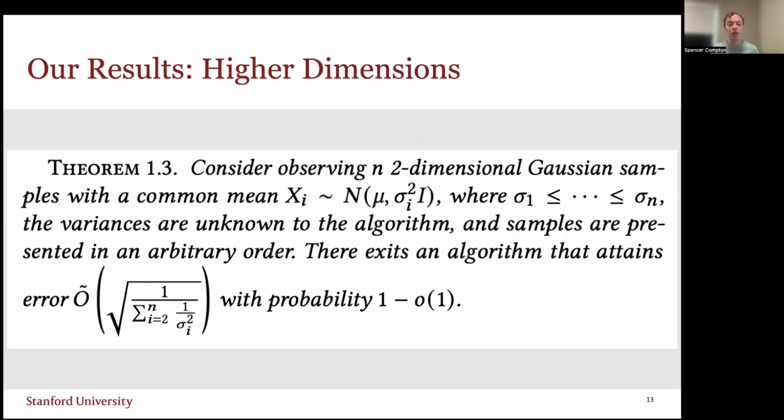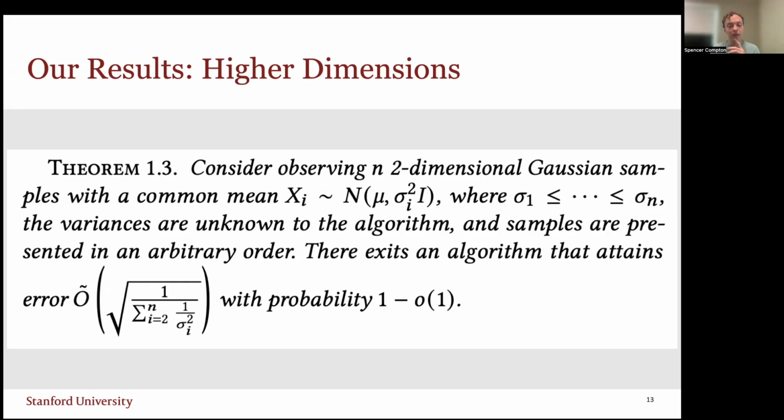Interestingly, our one-dimensional main result allows us to use similar techniques to show that even d equals 2, two dimensions, is enough. So we don't need log n dimensions to get this new variance rate. Our result says that if we have n two-dimensional Gaussian samples, all with the same mean and variance proportional to sigma i squared times the identity, again with the variances unknown to the algorithm and in arbitrary order, we have an algorithm that guarantees this quantity in the bottom left corner.